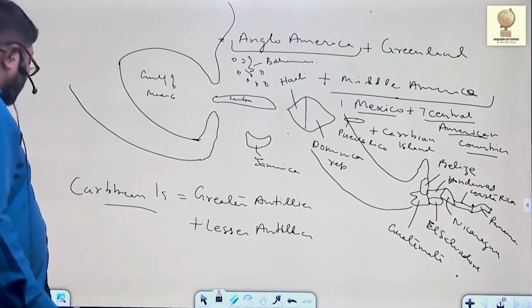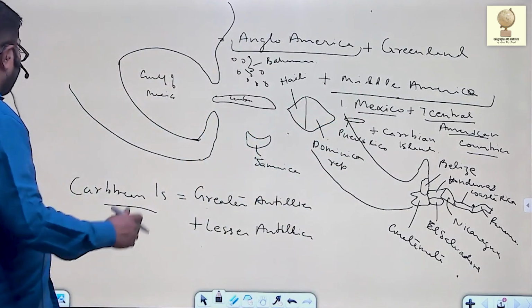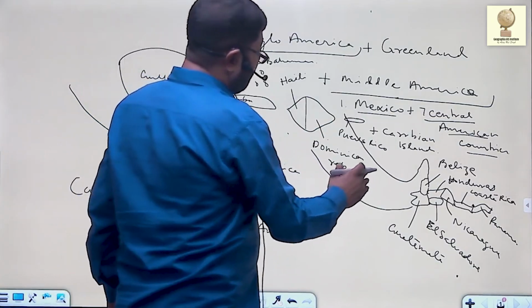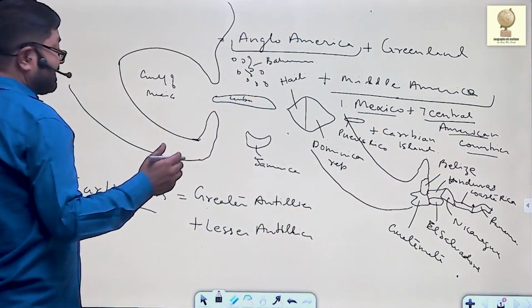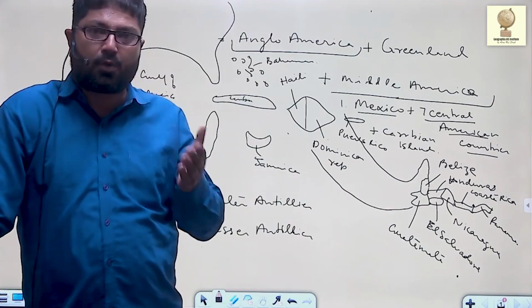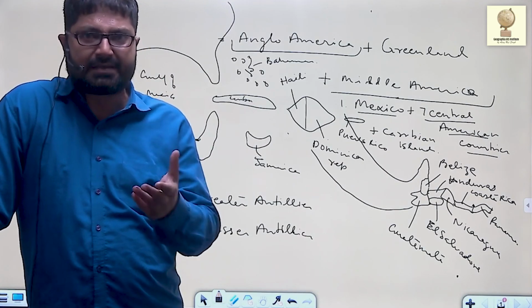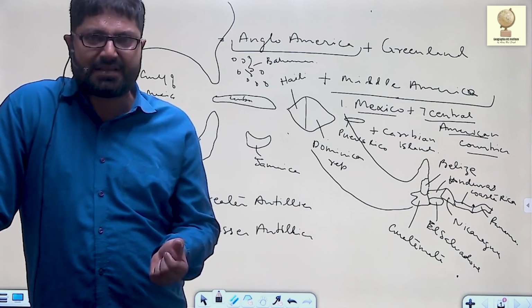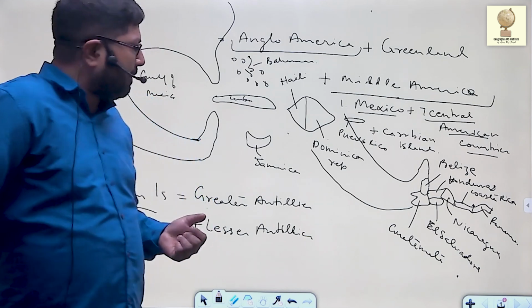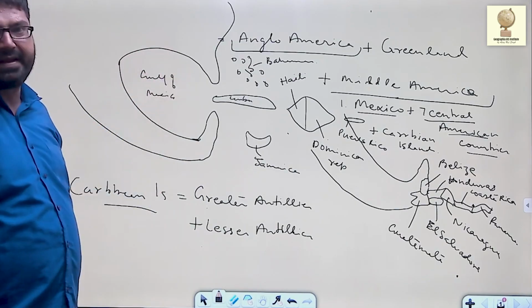And if you see on the eastern side, a group of small islands is there, known as Lesser Antilles. If you see in your atlas, the Lesser Antilles are made up of Antigua and Barbuda, Dominica, Martinique Island, St. Lucia, St. Vincent, Grenada, and Barbados. These islands make up the Lesser Antilles.